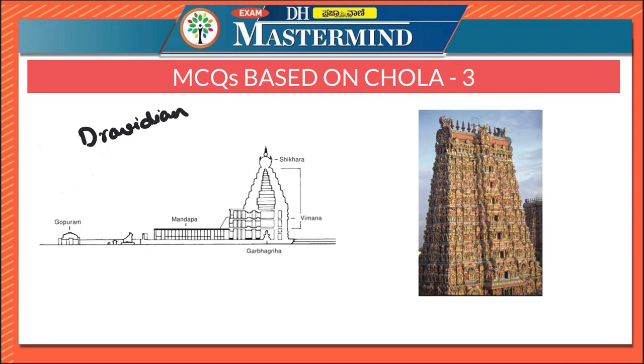The Vimana of the temple was the chief or notable feature of Chola temples. Please have a look at this particular point over here. This is the Vimana. It is in the shape of pyramidal steps. You can see this picture as well. This is the Vimana, and the topmost portion is the Shikara. This is the Garbhagriha or the Sanctum Sanctorum, this is the Mandapa, and this is the Gopuram. The Vimana was the notable feature of the Chola temples.